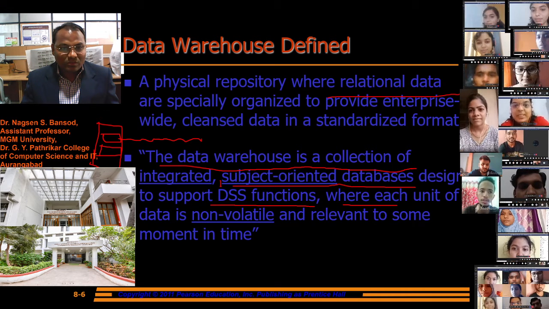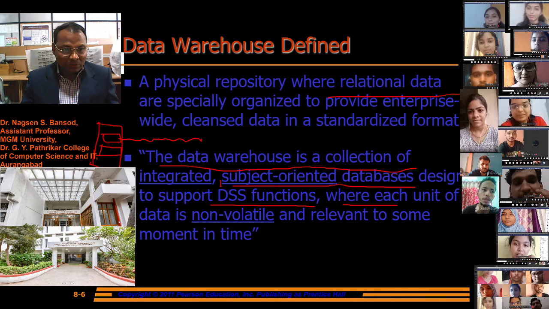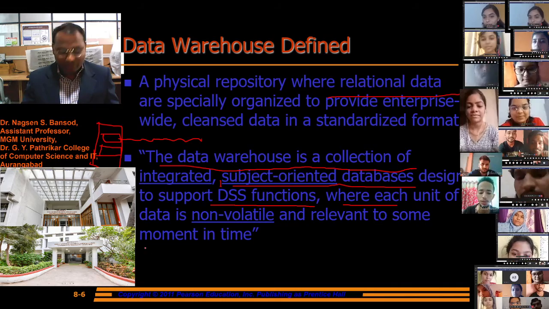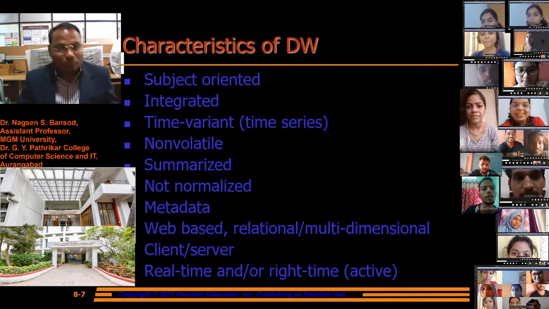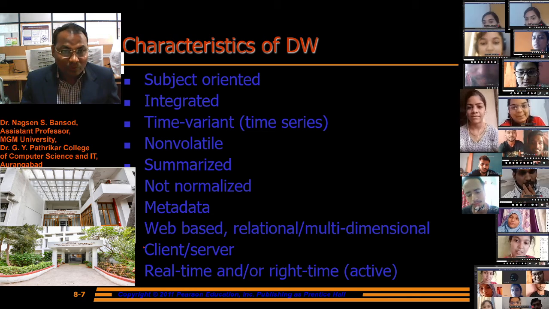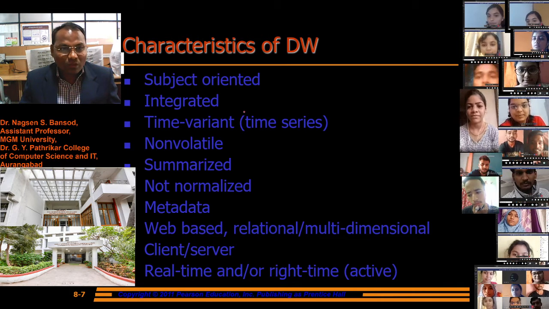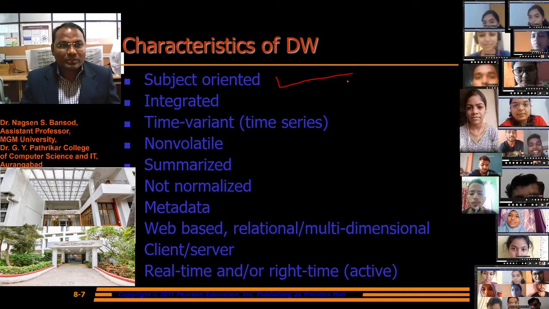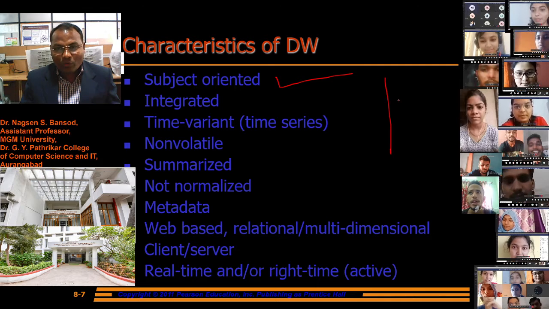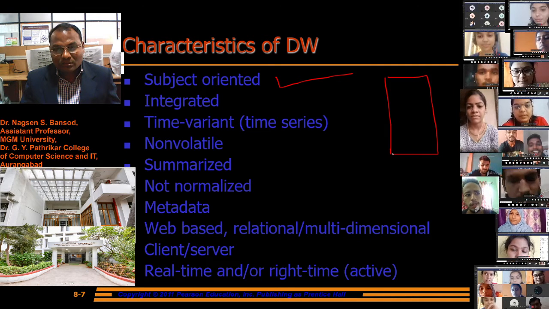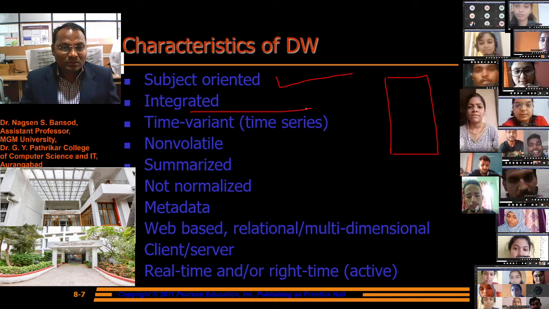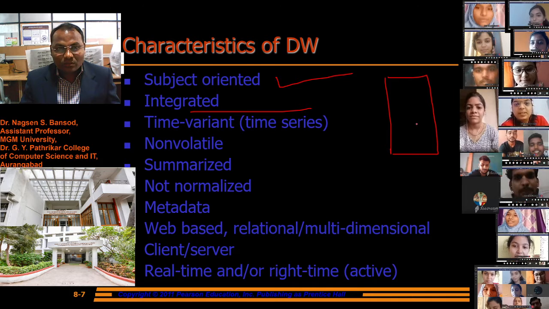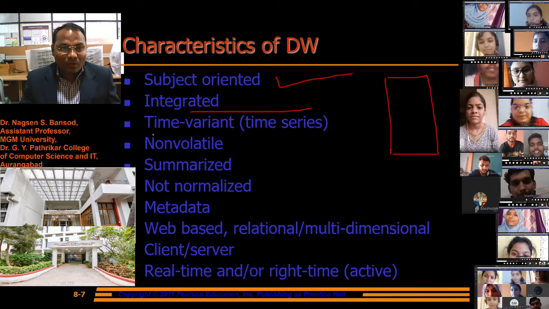Data warehouse is a collection of integrated, subject-oriented databases to support the decision support system. There are some characteristics of data warehouse. First one is subject oriented, specific application-oriented data integration. Data warehouse is used to integrate the subject-oriented data.